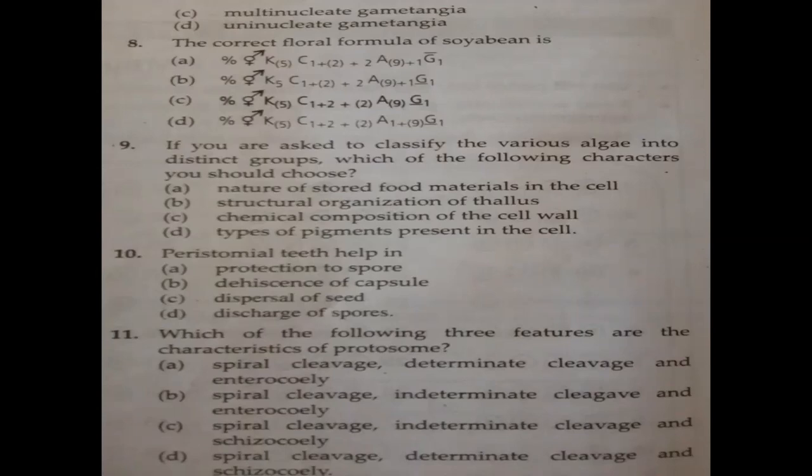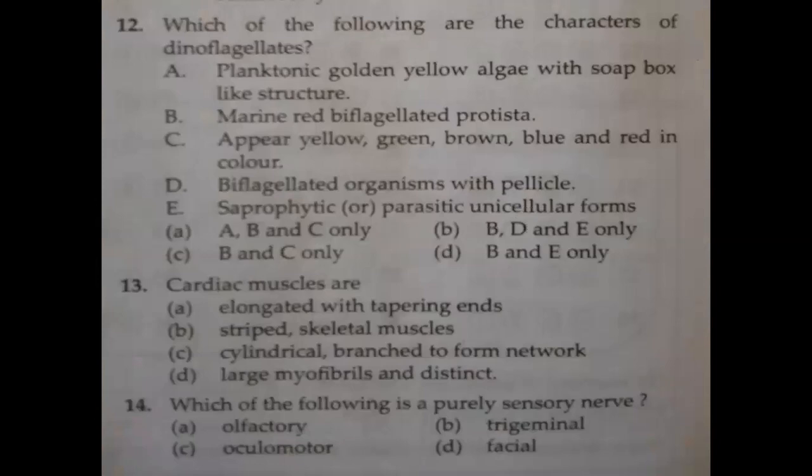Okay. Next question: which of the following are characteristics of dinoflagellates? You remember Protista when we discussed under kingdom Protista. It is a boundary between plants and animals. It has 5 classes. Do you remember that? The first, second class, that is dinoflagellate. Then euglenoids, slime molds, then protozoans. All this is there. You know that. Dinoflagellates we discussed also. They form red tides. That is Gonyaulax. So we have a question about that now.